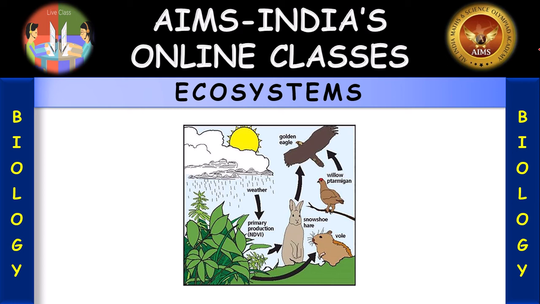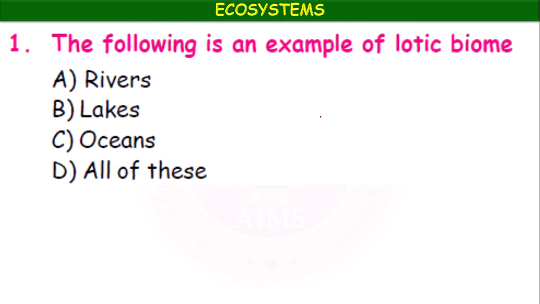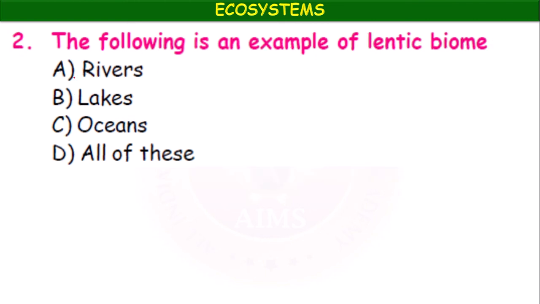Let us go through the worksheet. First question. Following is an example of lotic biome: river, lakes, oceans, all of these. So lotic means fresh water biome, so river is fresh water. A is the answer. The following is an example of lentic biome: river, lakes, ocean, all of these. It is the lakes.